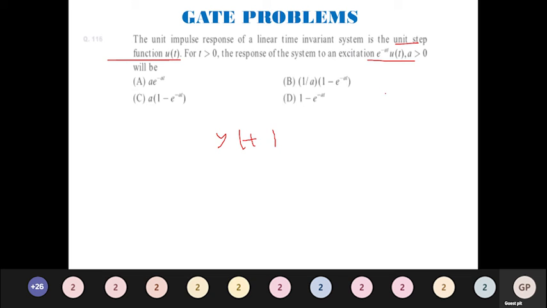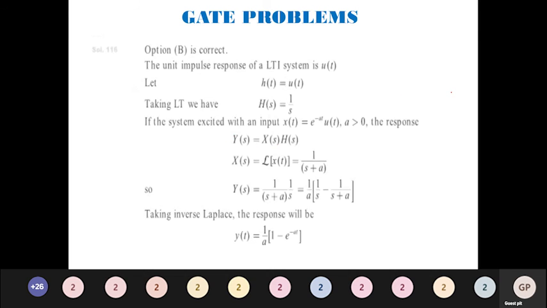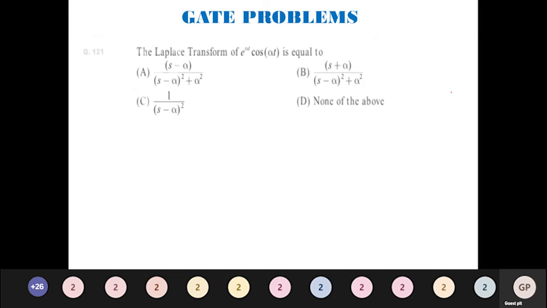For finding y of t, they have already given us x of t and h of t. So same procedure, you are not going to change anything. First find h of s, then calculate x of s, multiply H of s and X of s, then take the inverse, you will get the answer. So I am leaving this problem as an assignment. Please do it.